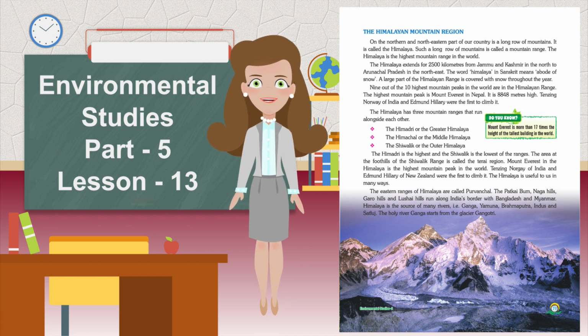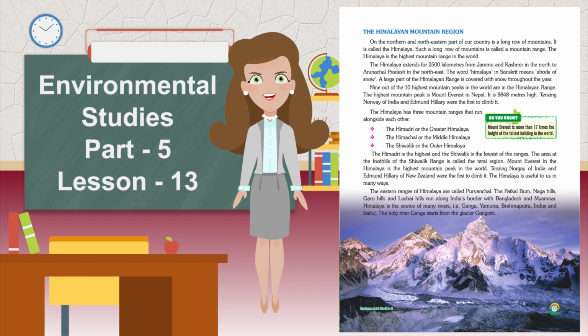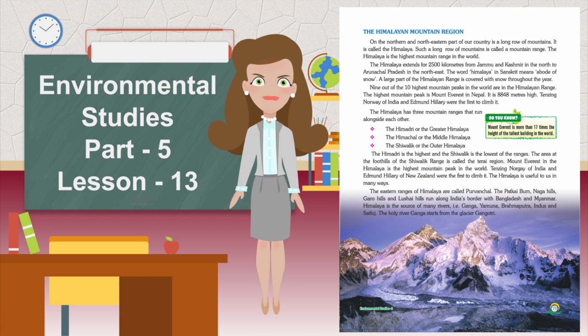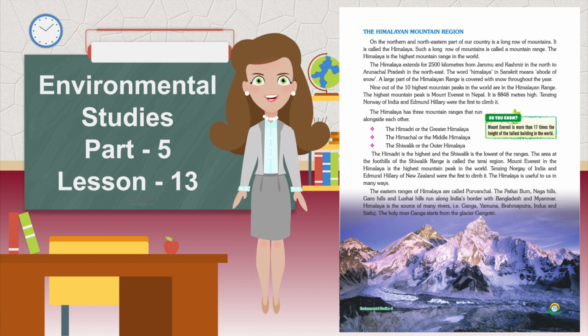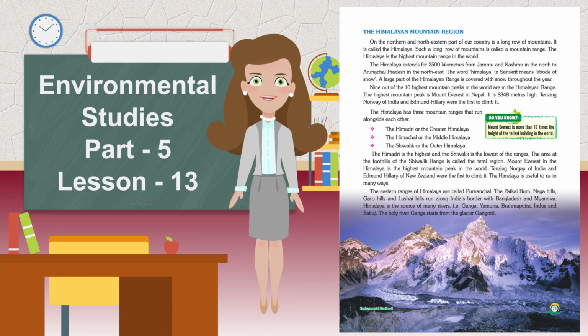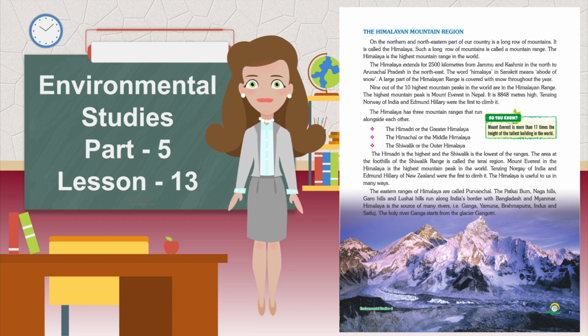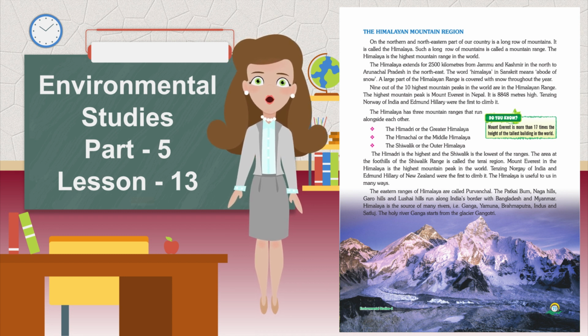The Himalaya has 3 mountain ranges that run alongside each other. The Himadri or the Greater Himalaya, the Himachal or the Middle Himalaya, the Shivalik or the Outer Himalaya. The Himadri is the highest and the Shivalik is the lowest of the ranges. The area at the foothills of the Shivalik range is called the Terai region.